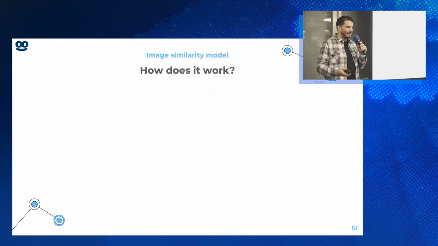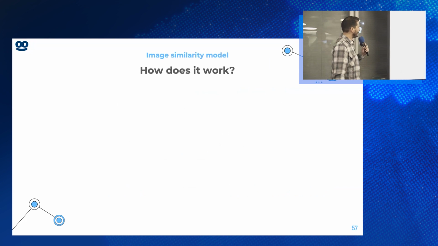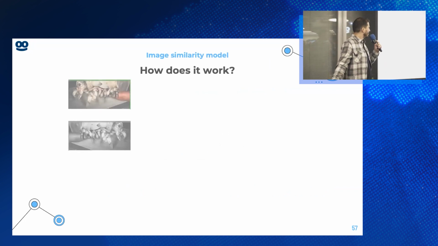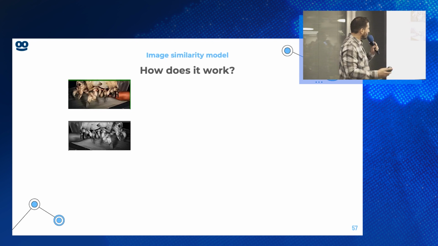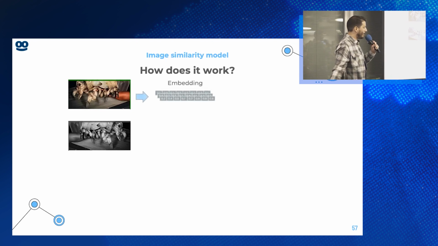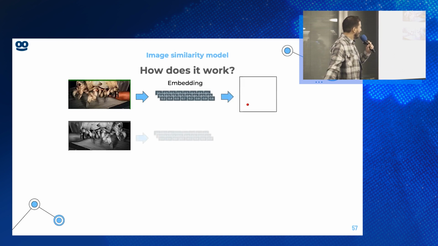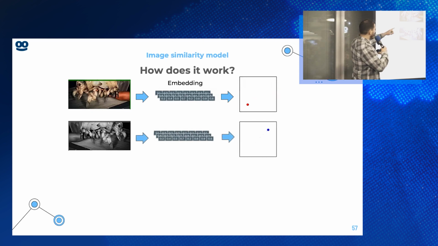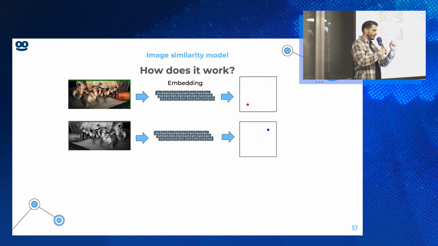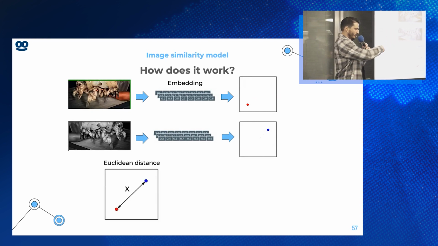All right. Next, let's look under the hood. How does this image similarity model work? Let's take the two images, and we need to find a way to compare them. Right now, it's pixel to pixel, but that's a bit hard to do. So we're going to use embedding to turn each image into a number that we can represent on a graph. We do the same for both of the images. Now each image has a numeric representation of the image itself. And what we can do next is to simply calculate the Euclidean distance between the two images.